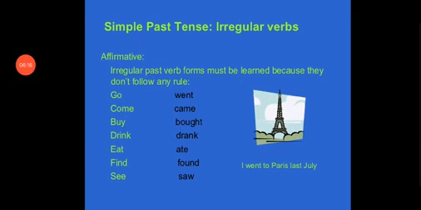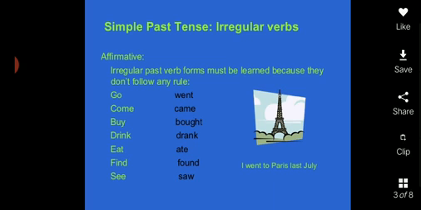Then come questions in the simple past. To make questions in the simple past, we use did in front of the subject and the base form of the verb. Did plus subject plus base form of the verb plus object. Like: Did you play football yesterday? Did they lose the match? Did he clean his home last weekend?